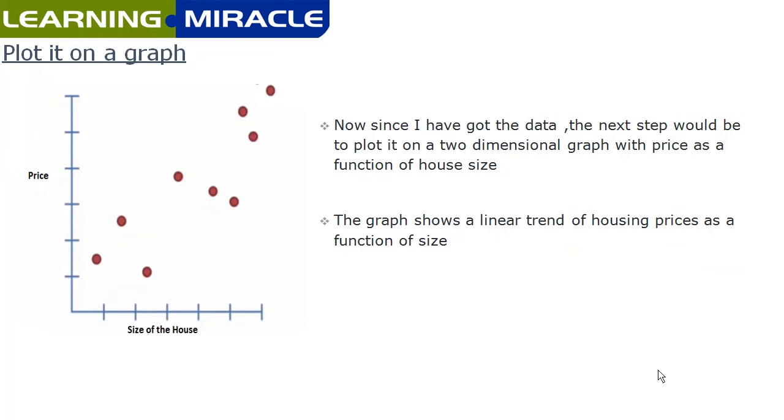So once we have that data, the next logical step which we will perform is to plot that data on a graph. We also call it a scatter plot. So once we have this scatter plot in place, we can intuitively see that the data is following a linear pattern. We also see that there is a positive correlation between the price and size of the house. And when we say positive correlation, we can see that with the increasing size of the house, the price of the house is also increasing.